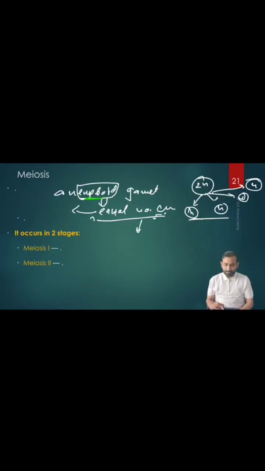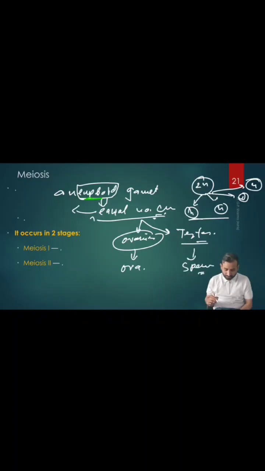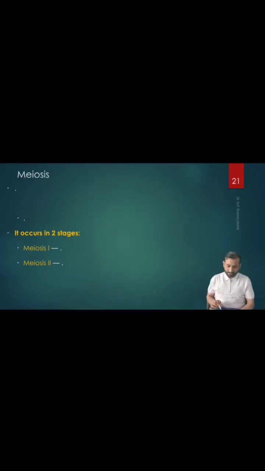The germinal cells are what? The ovaries and the testes. In the ovaries they will create what? The ova. In the testes they will create the sperm, right? These are the gametes. Hope you understand. And it occurs in 2 stages that we discussed already, that is meiosis 1 and